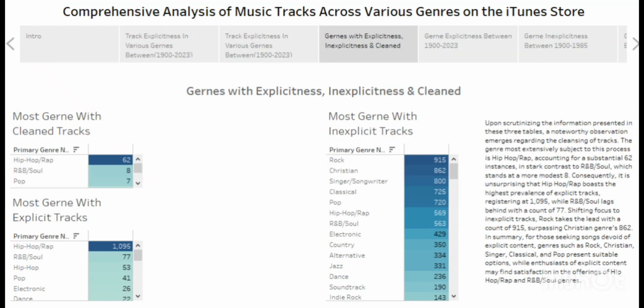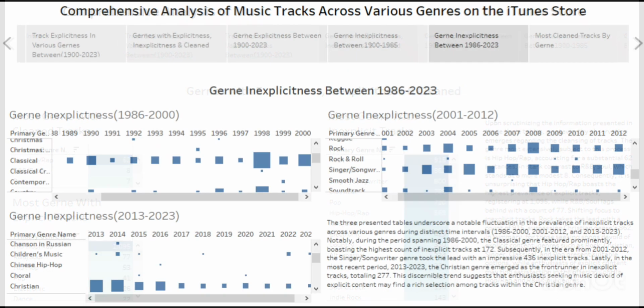So let me go to the next slide. When it comes to explicitness between 1986 and 2023, we are seeing classical again, then songwriters, and then last was Christian. This shows that recently more Christian music is inexplicit, and many inexplicit tracks are coming from the Christian genre, which is actually true because Christian tracks shouldn't be explicit.